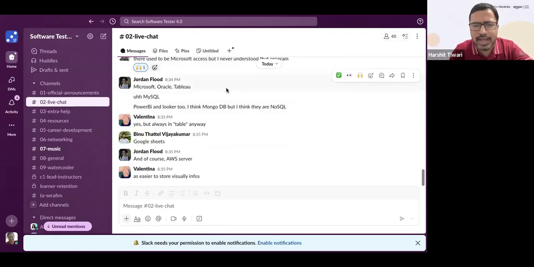Tableau is for the visualization of the data, right? Not exactly for the storing of the data. It's to make visual sense of the data, right? So that is what Tableau is for. Power BI and Looker, same thing, okay?